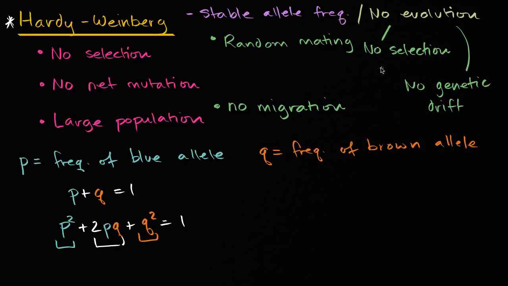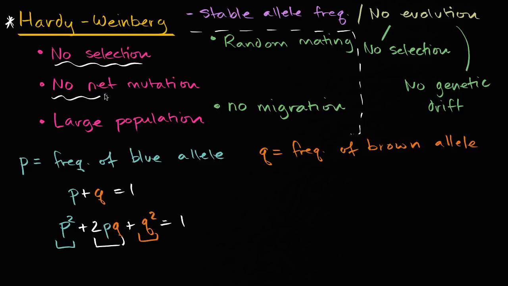It could be due to small populations. It could be due to members of the population migrating, or some type of bottleneck effect, some natural disaster that really gets you to that small population. So that's the big picture. But given that big picture, I want to dive deep into some of the assumptions that you might see in your biology class, just so you feel comfortable with them and you see that we're talking about the same thing. So the ones that I mentioned in that introductory video are no selection, and that's consistent with no evolution.